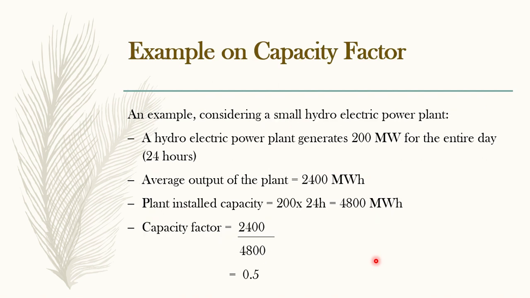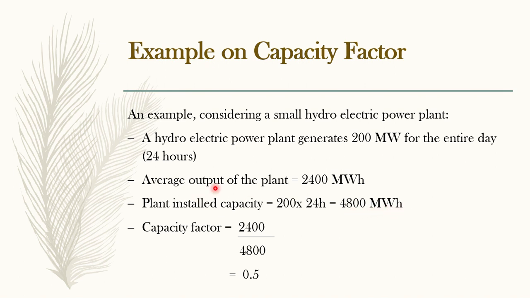Again, we'll consider a small example. I have a small hydroelectric power plant. This power plant is generating 200 megawatts for the entire day, one complete day. Here my specified time period is 1 day. Then the average output of the plant is 2400 megawatt hours. Now what is the plant installed capacity? It is generating 200 megawatts for a complete day, that means 200 into 24 hours. It is 4800 megawatt hours.